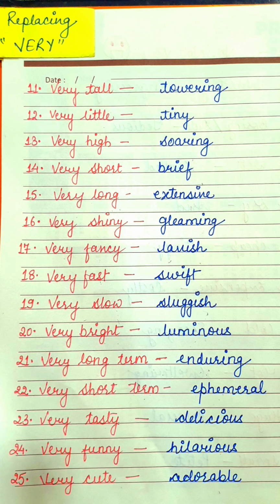When something lasts for a very long term, we call it enduring. So very long term is enduring, and very short term is ephemeral. Very short term, for a very short time, something that ends in a moment, is ephemeral. Then comes very tasty. What is very tasty? Delicious.